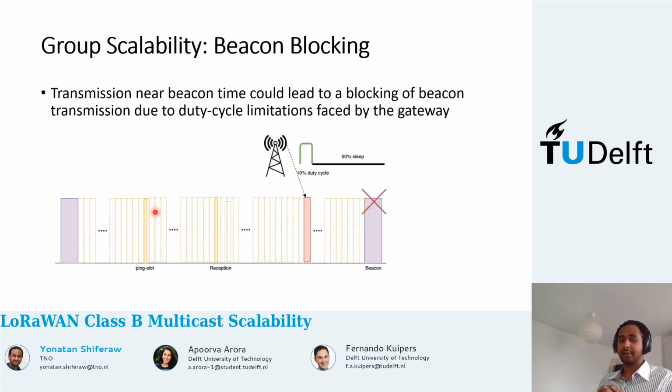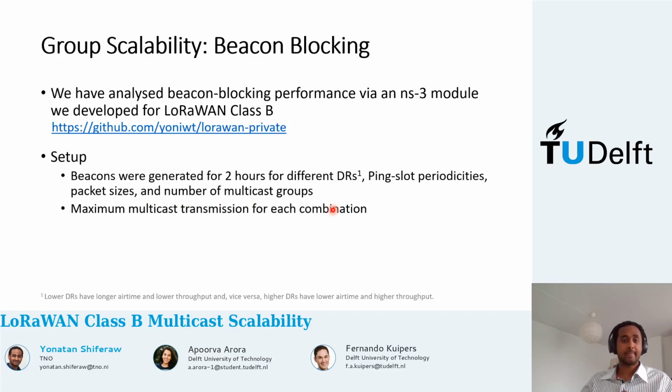So what is beacon blocking first? Gateways are duty cycle limited. That means after every transmission, they have to go to a sleep cycle because of regulations, and this sleep cycle is proportional to the transmission airtime. A transmission near the beacon could lead to a sleep cycle which might forbid you from transmitting beacons. Hence, it leads to beacon blocking. We analyzed this beacon blocking performance using an NS3 module we developed, and it can be accessed in this repository.